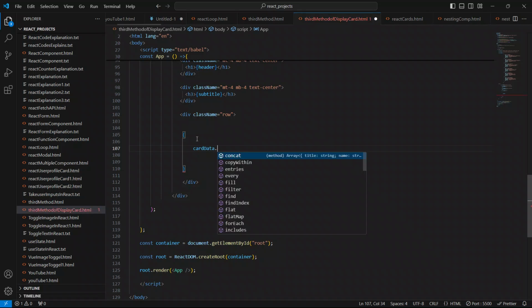So we open this, and inside this I'm going to say card data dot, I'm going to use the map method. This is a very famous JavaScript method, which is used to loop through an array or an array of objects.